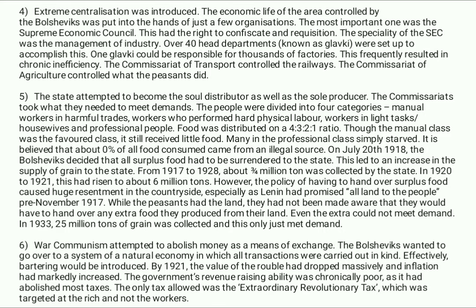The Commissariat of Transport controlled the railways. The Commissariat of Agriculture controlled what the peasants did.